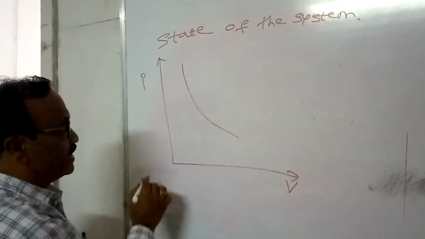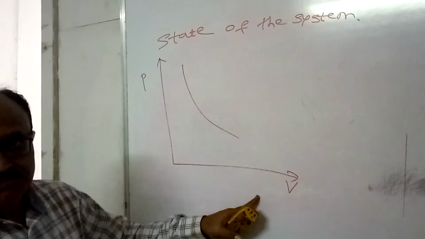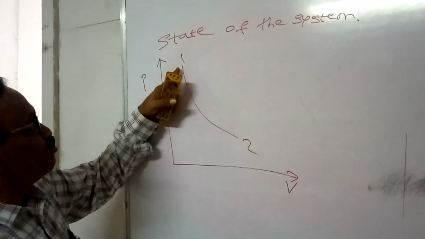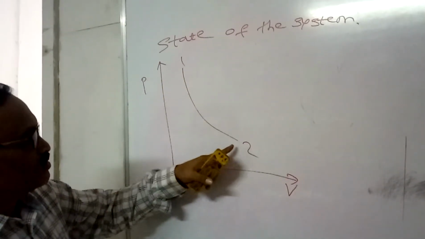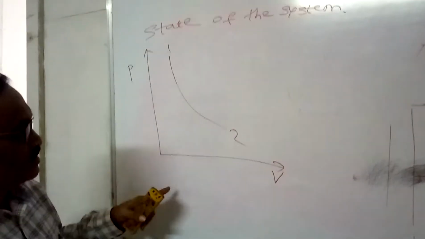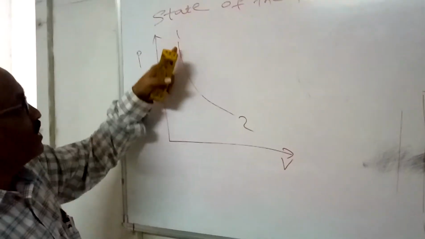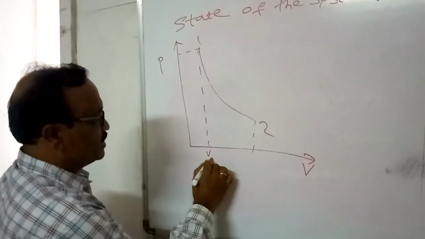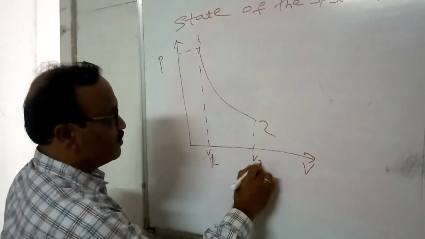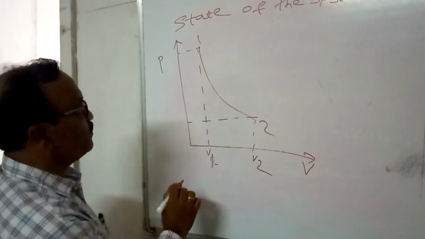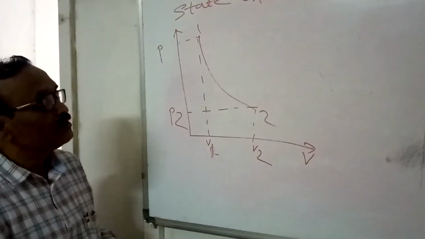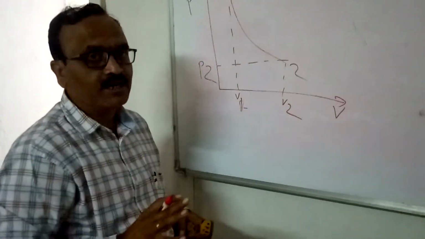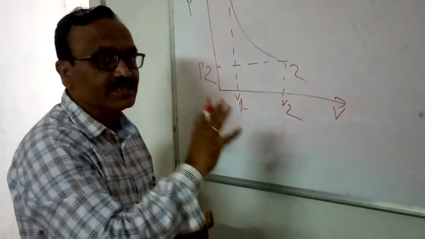Now see, this is a coordinate axis representing pressure and volume, and this is process 1-2. We can define the position at point 1 and point 2. The properties of the system, pressure and volume at point 1 and point 2, are P1, V1, P2, V2. So the condition of a particular system at a given instant of time is nothing but the state of that system.